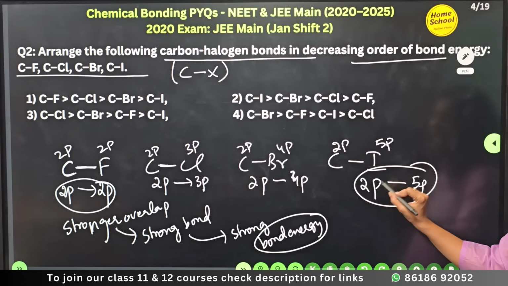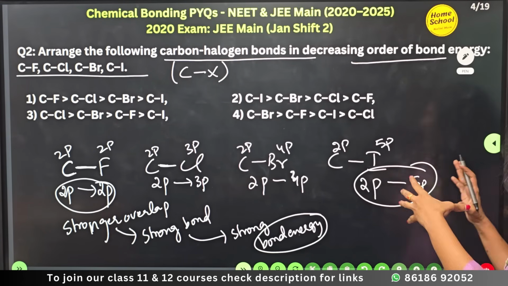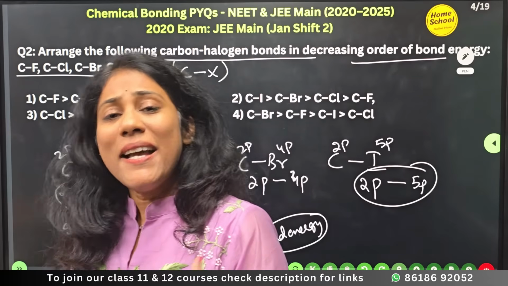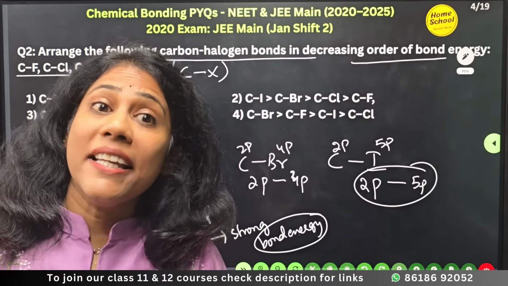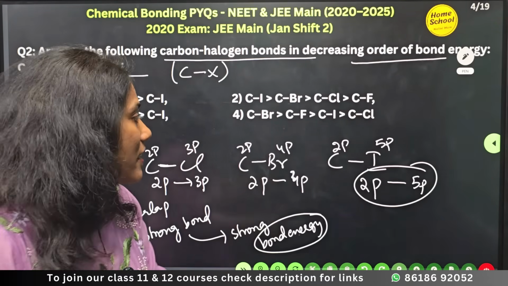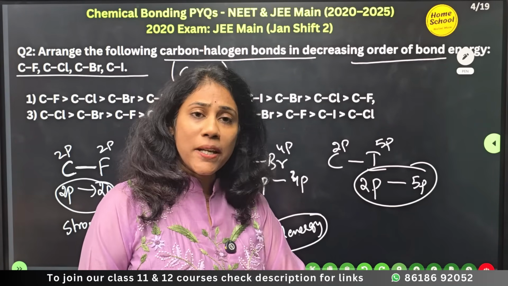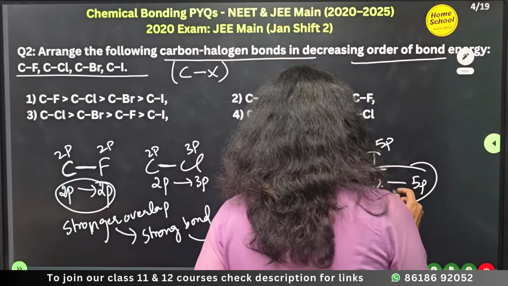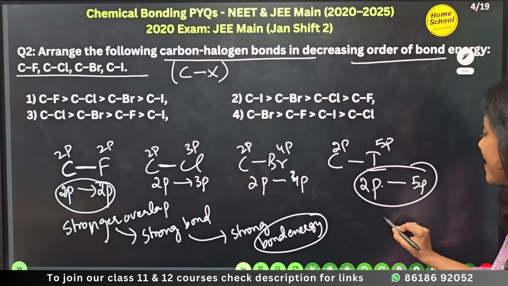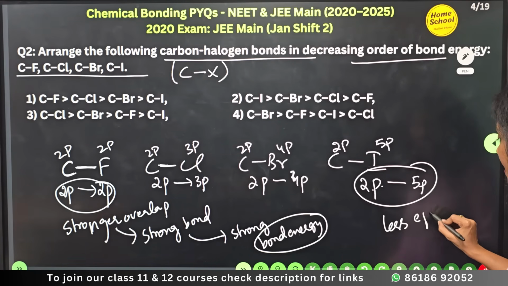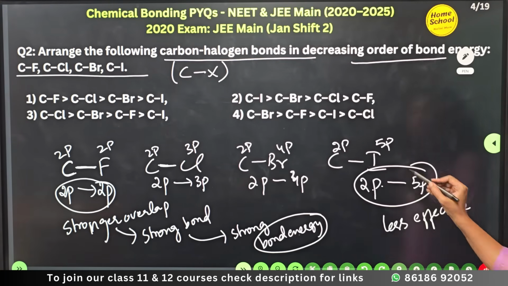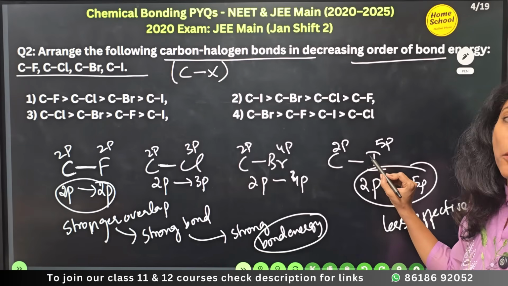See the drastic difference. The 5p size is huge, whereas 2p is small. The best overlap is always when the size and shape of the orbitals match. Here also p, shape is matching, but the size difference is huge, and this overlap is less effective. So you would have the least bond strength or bond energy.